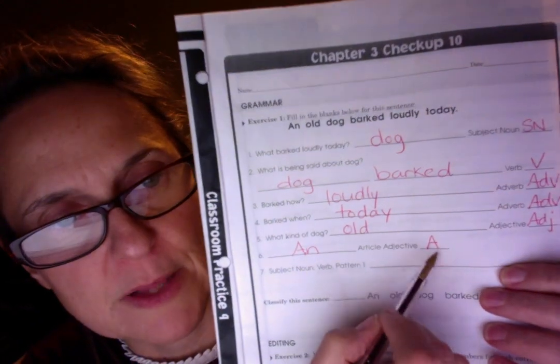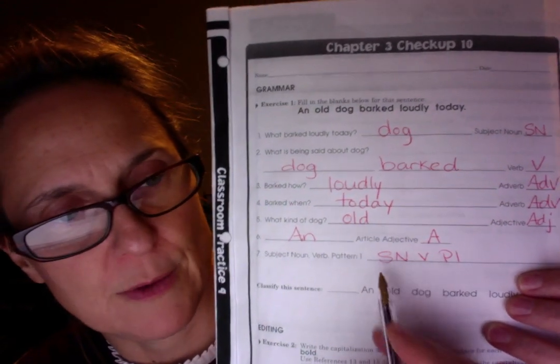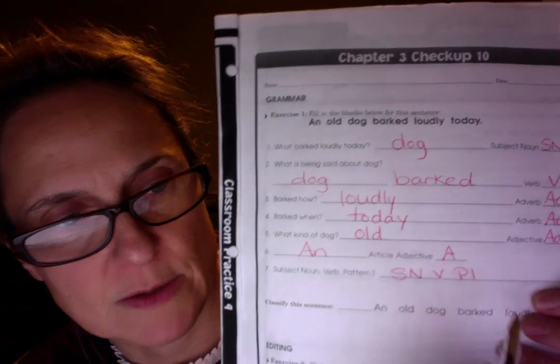What's the article adjective? An. And we identify that with a capital A. So you write an for the article adjective, capital A. Subject, noun, verb, pattern 1. All you need to do on that line is just write the letters we do. What letters we write: capital S, N, V, P1.